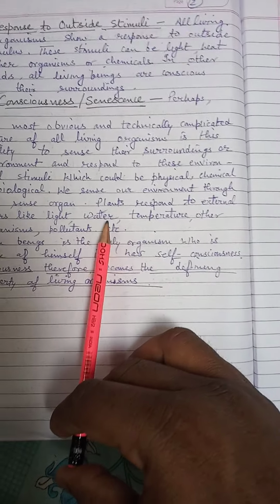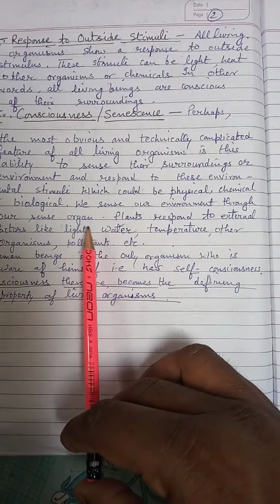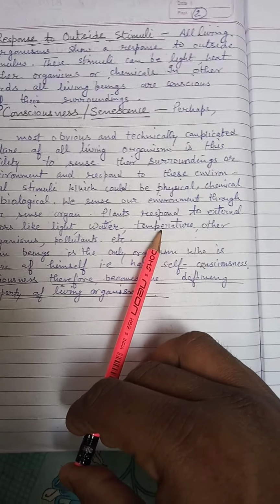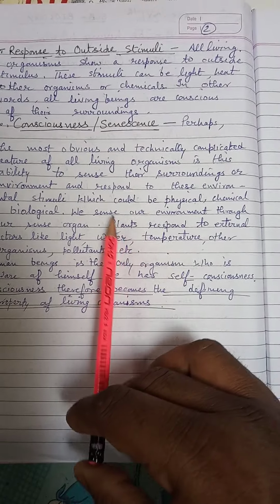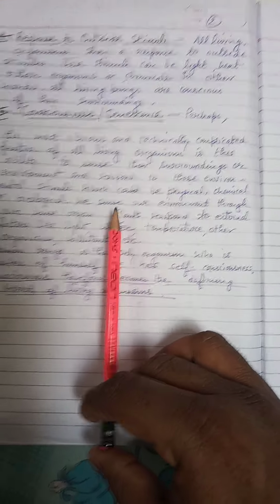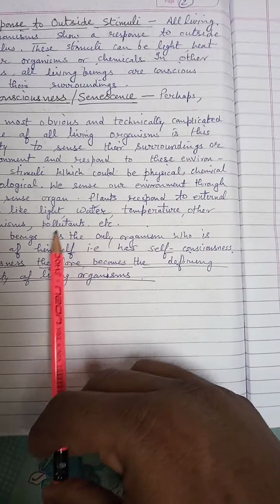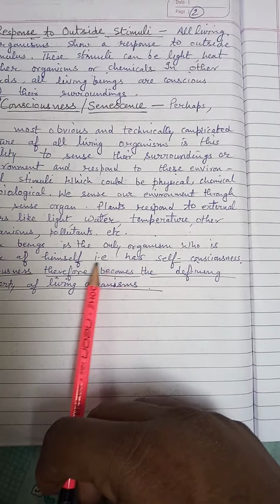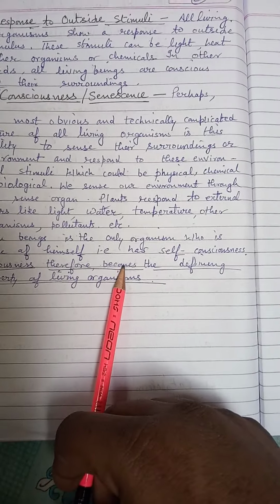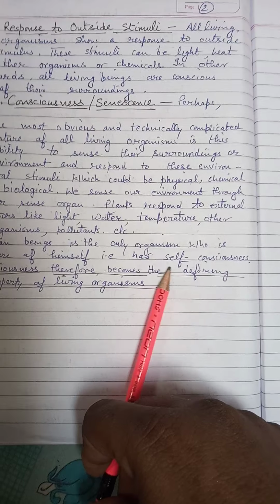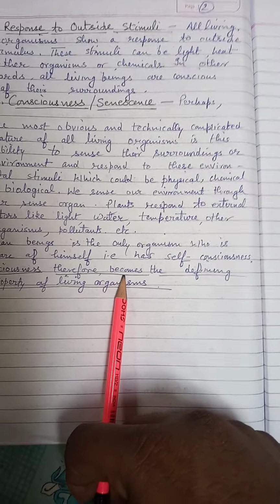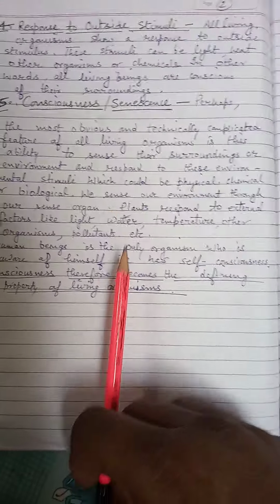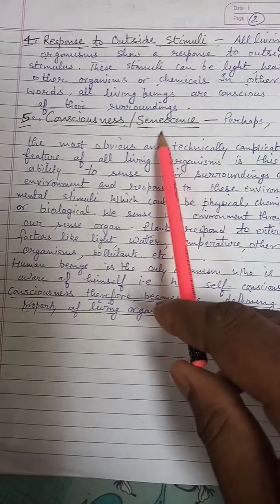Sometimes we show some response against light, sometimes towards water, sometimes towards temperature. These are all responses against the stimulus, and that process is called consciousness or senses. In human beings, the human being is the only organism who is aware of himself, and that is also called self consciousness. This consciousness becomes the defining property of all living organisms. So this is also a most important feature of living beings.